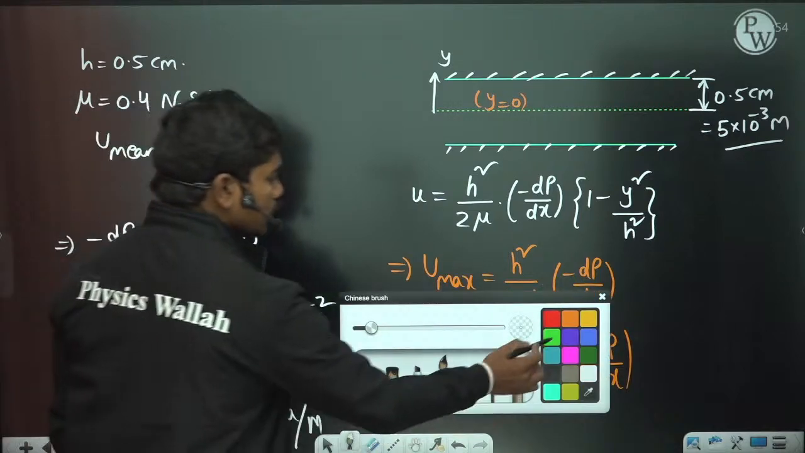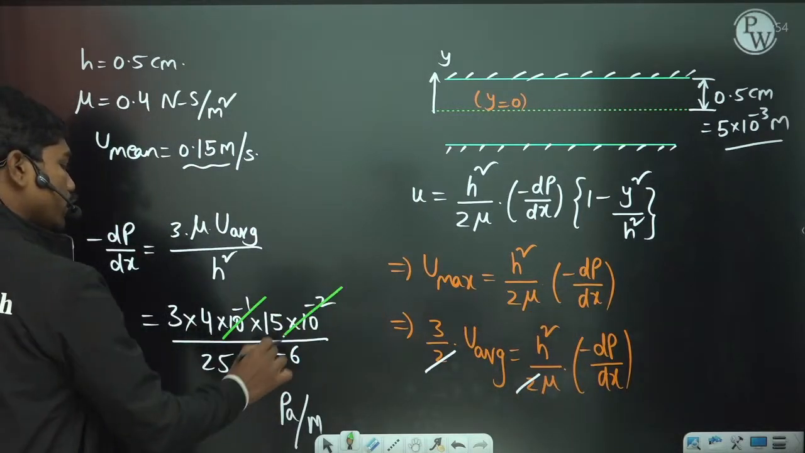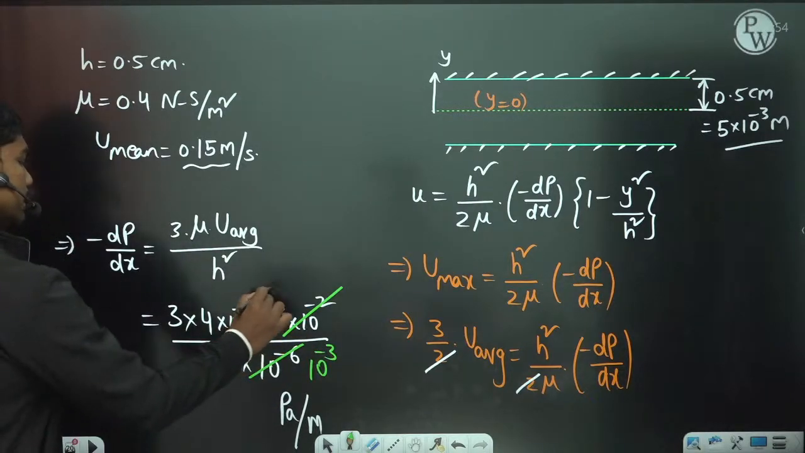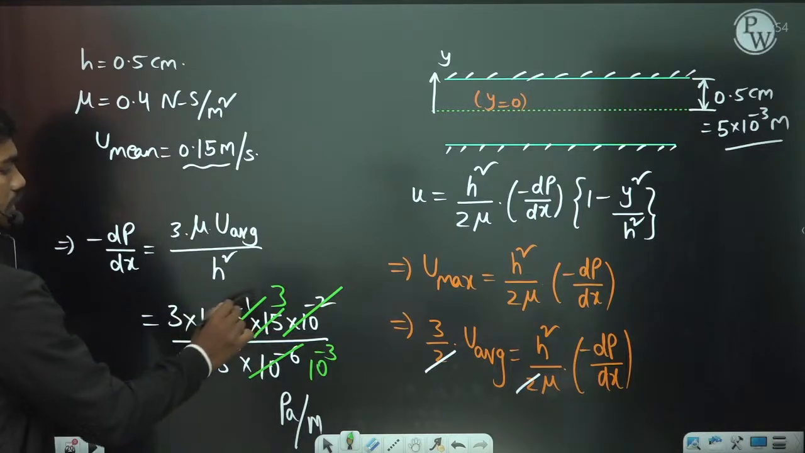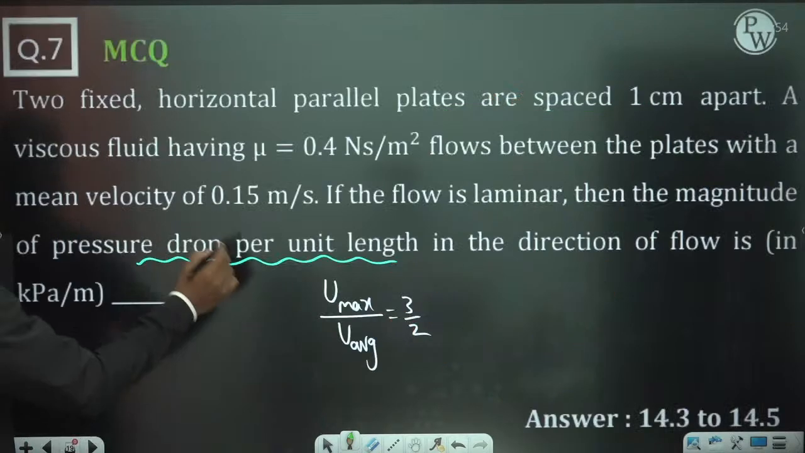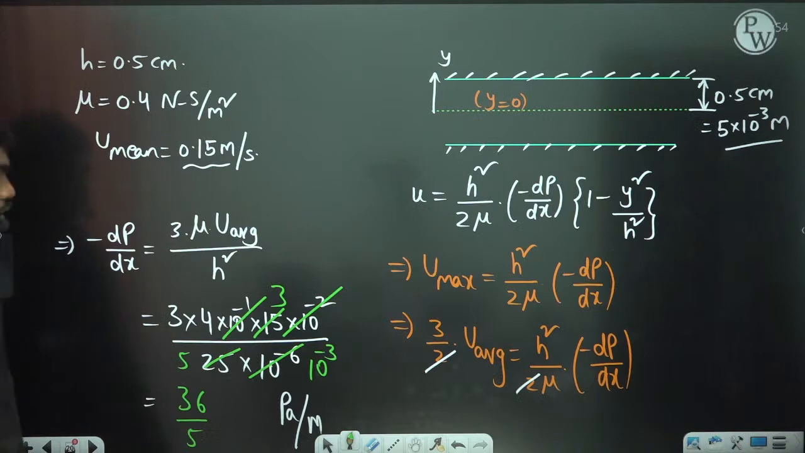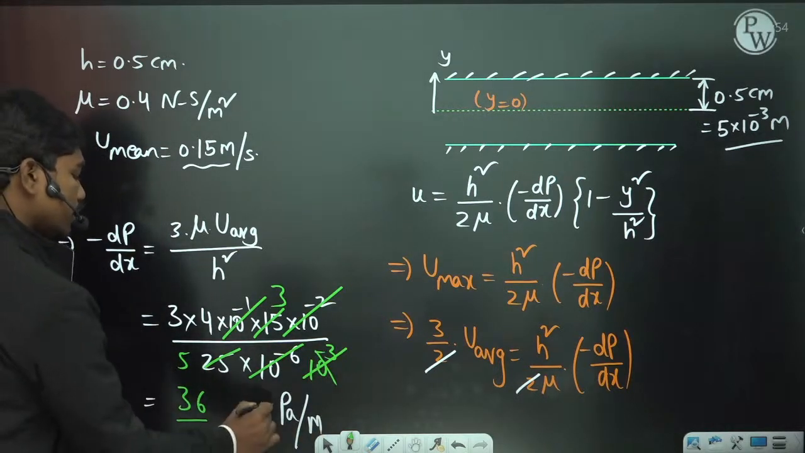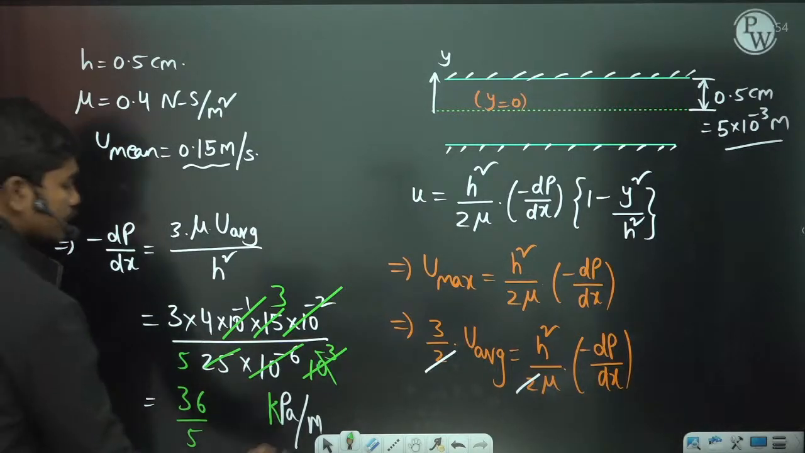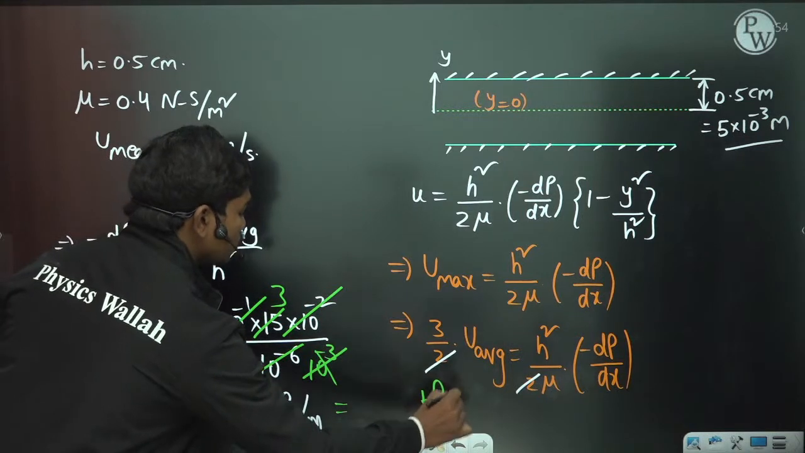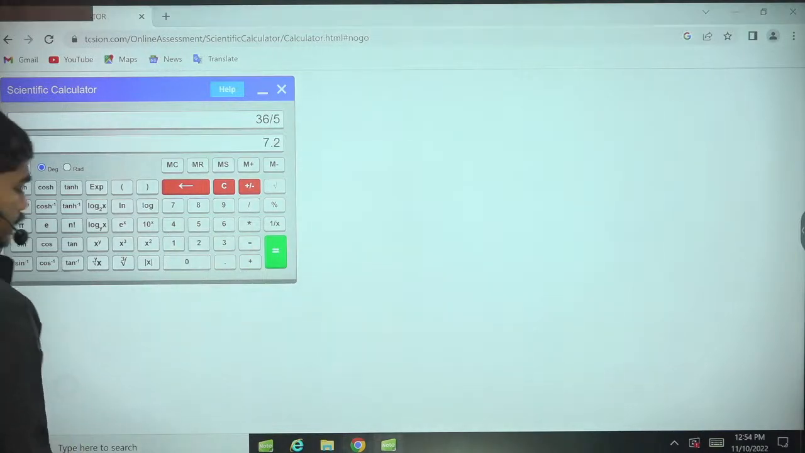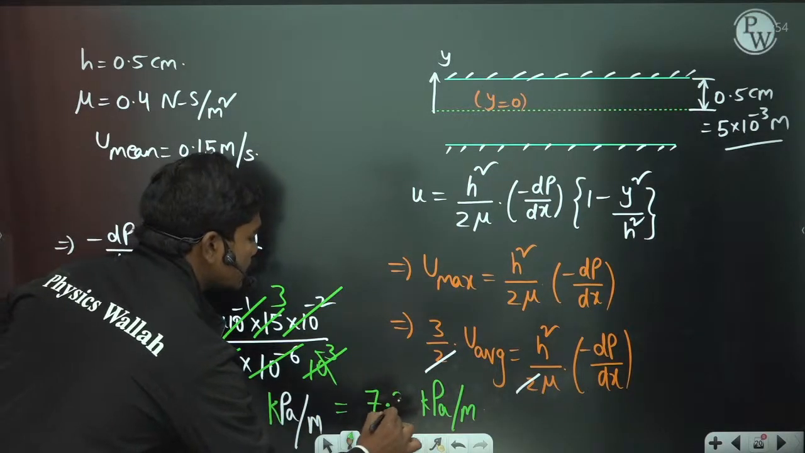So now let us simplify this. 10 to the power minus 1 and 10 to the power minus 2 give you 10 to the power minus 3 here. And for this value, 3 3s are 9, 9 4s are 36, so 36 by 5. And what are the units they are asking you in? They are asking you in kilopascals per meter. So if you want kilo, then this 10 to the power minus 3 can be neglected by putting a k here. So 36 by 5 kilopascals per meter. 36 by 5 gives you 7.2 directly. So 7.2 kilopascals per meter, clear.